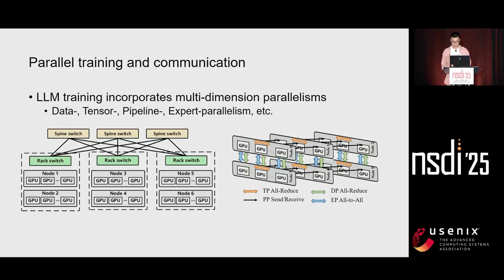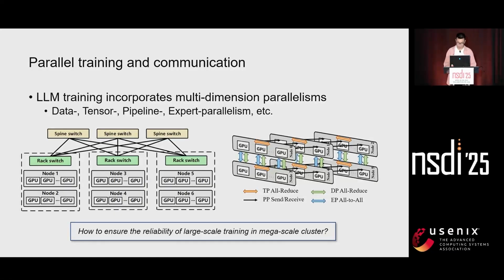Today's large language model training often requires thousands of GPUs. To efficiently utilize this GPU resource and network infrastructure, current training systems often employ multiple parallel training strategies. Although these strategies improve the training efficiency, they also introduce massive cross-device communication and operational coupling between devices. So, a critical question is how to ensure the reliability of large-scale training in a mega-scale GPU cluster.